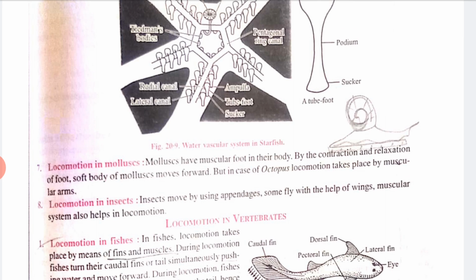Clear? Now locomotion in insects. Insects move by using appendages. Some fly with the help of wings, and the muscular system also helps in locomotion. Clear? So these are the different types of locomotion present in different types of organisms or animals. In the next class we will discuss locomotion in vertebrates.